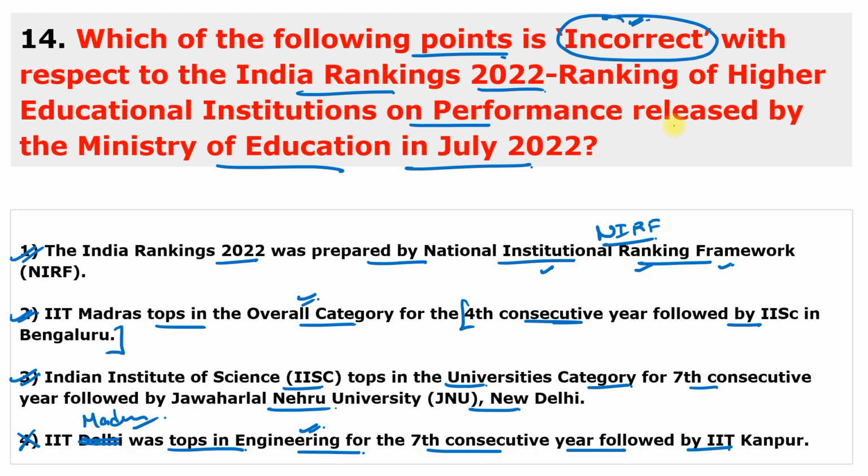Indian Institute of Technology Madras tops in the overall category for the 4th consecutive year, followed by the Indian Institute of Science in Bengaluru, Karnataka. And the Indian Institute of Science tops in the university category for the 7th consecutive time, followed by the Jawaharlal Nehru University, New Delhi. But IIT Madras of Chennai, Tamil Nadu tops in the engineering for the 7th consecutive year, followed by IIT Delhi. And you can also remember AIIMS of New Delhi. AIIMS of New Delhi tops the medical category for the 5th consecutive year, followed by the Postgraduate Institute of Medical Education and Research, which is situated in Chandigarh. And AIIMS ranked 9th position in the overall category for the first time. Moving to next question.